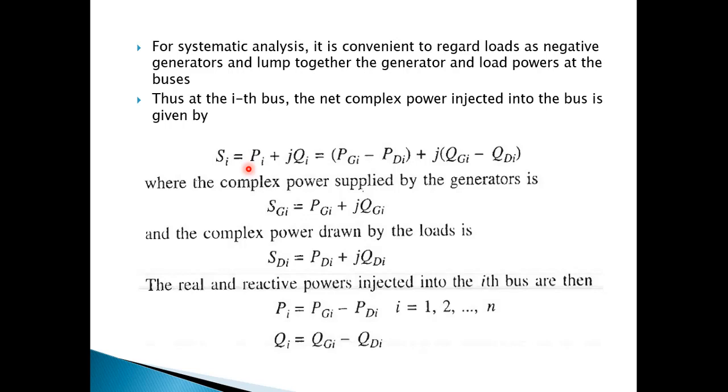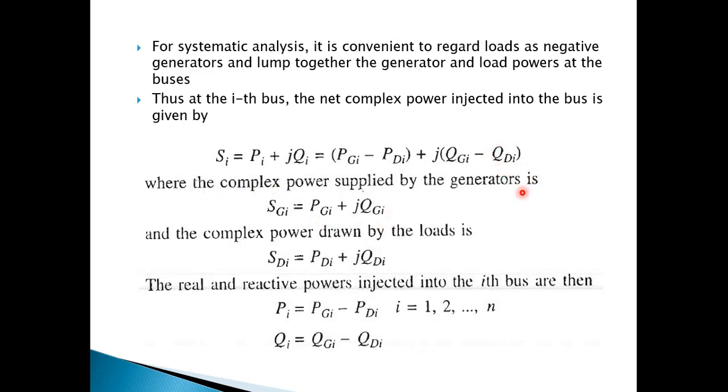So the bus is left with 100 amount of power, and we can say the bus has been injected with 100 amount of power. Hence the injected power can be divided as generated power minus the demand power, and generated reactive power minus the demand reactive power.